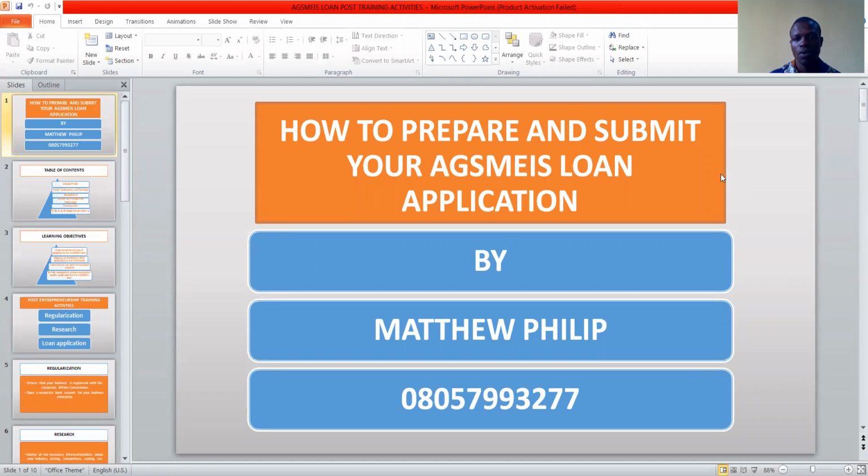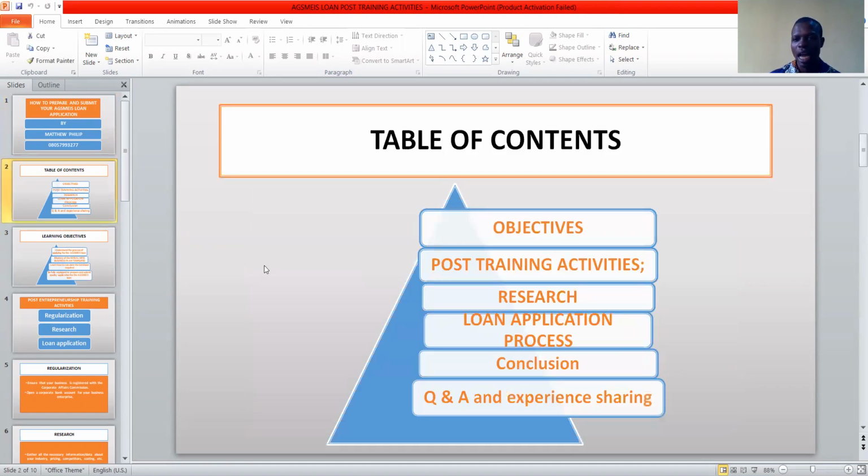So, how to prepare and submit your application for the Agsmeis loan in the NISAL Microfinance Bank. We will be looking at the process of applying for the loan after attending the EDI. What's the next thing to do? These are questions that I've heard over and over again. Once the EDI training has ended, a lot of participants will call me and ask, Matthew, what next? What am I supposed to do next?